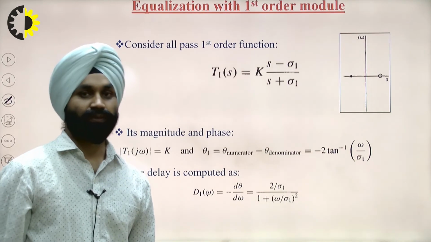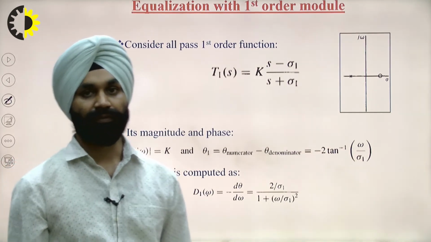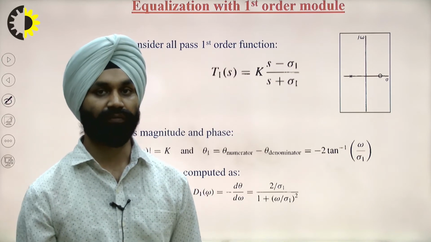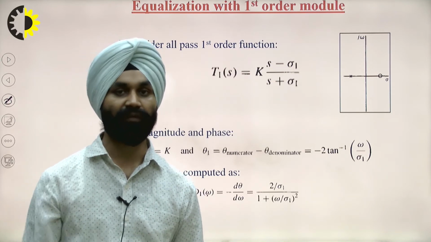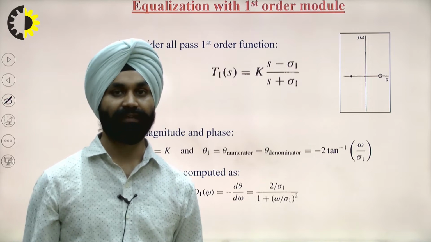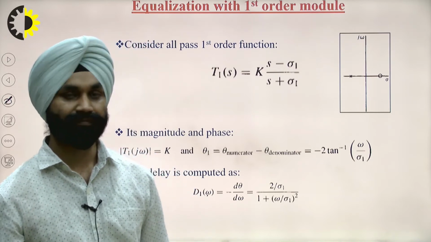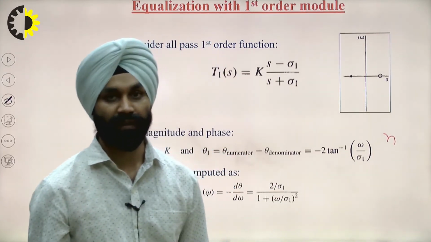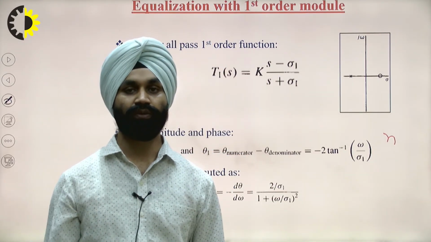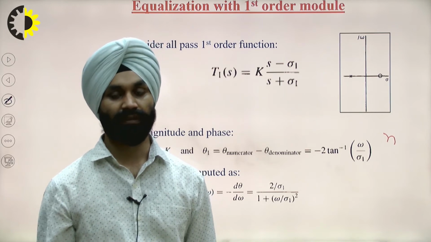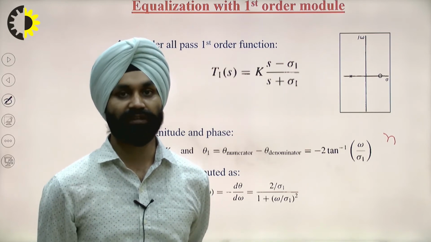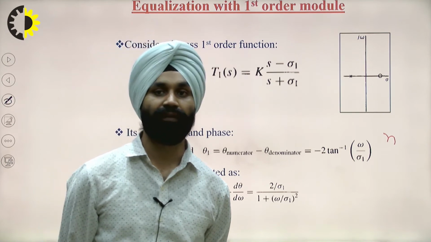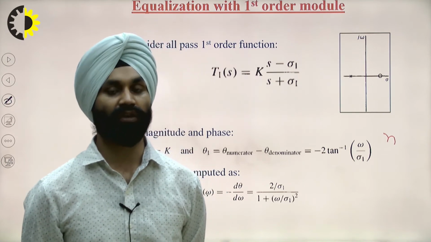To do this, with all pass filters, we have to use different orders of the filters. We have also seen that the delay is a function of n, the order of the filter. So we have to use a number of delay equalization filters, all pass filters, to have the desired constant delay.